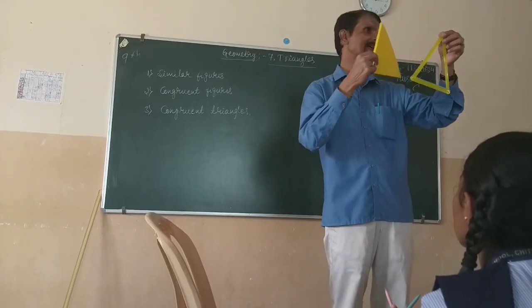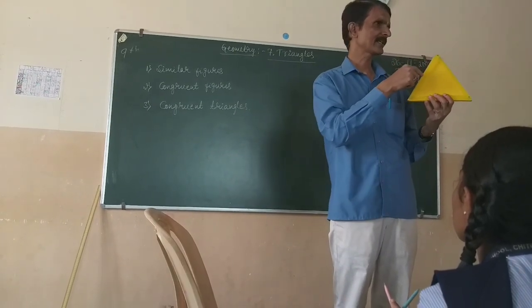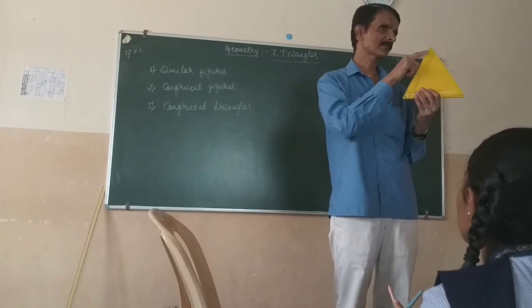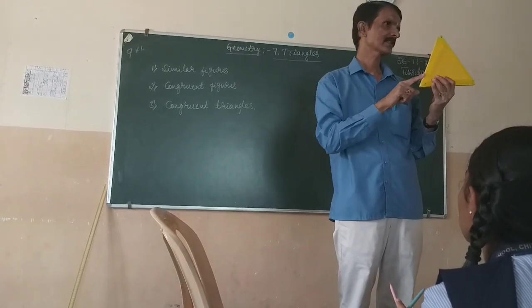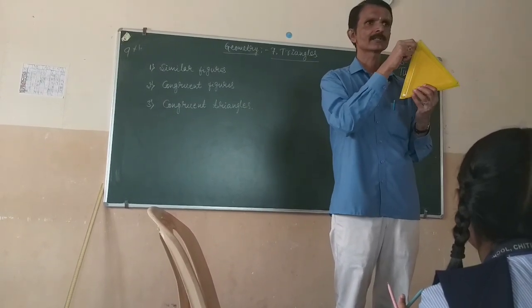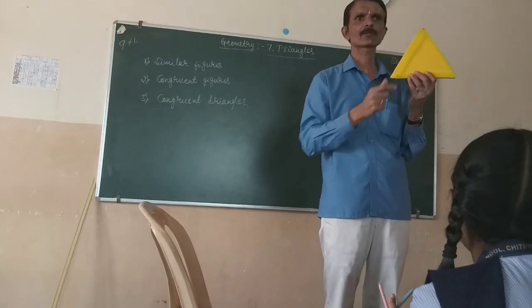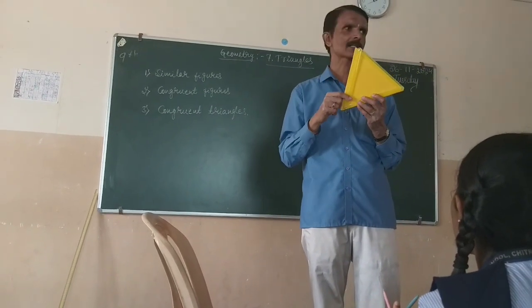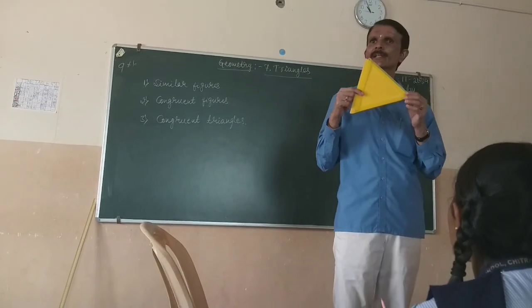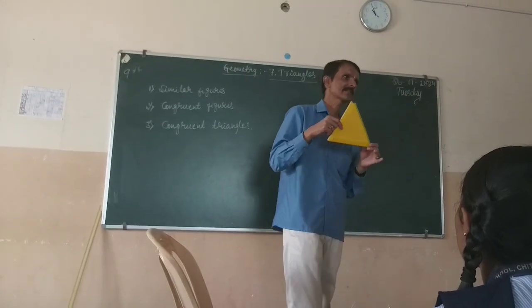Observe these two triangles. The length of this side is equal to the corresponding side of this triangle, all three sides are equal, and all the corresponding angles are also equal to one another. Therefore we can say these two are congruent triangles.